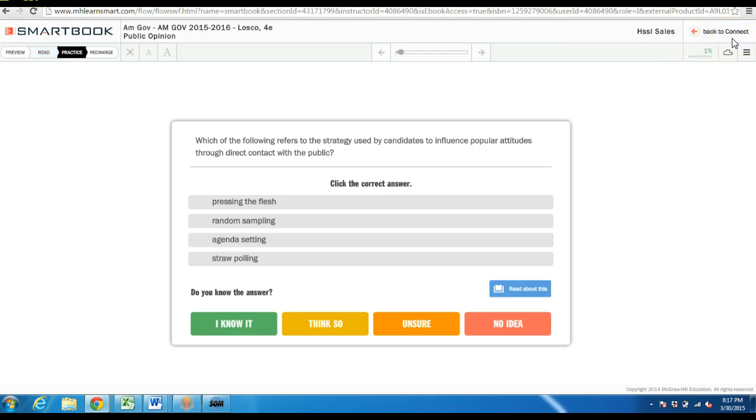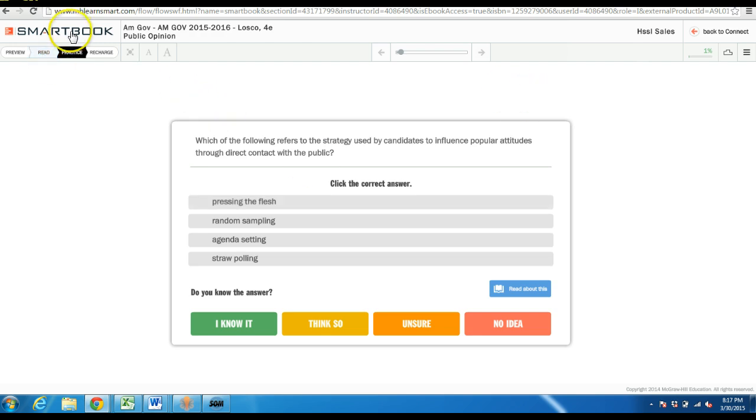Maybe if I answered that without doing it and said, yes, I know, it would give me a little bit more progress. But the idea is that the student is going to be at 100% by your due date and time. That way you can have a really effective conversation with them about their reading and what they've done. And it's a more interesting way for the students to experience the text.